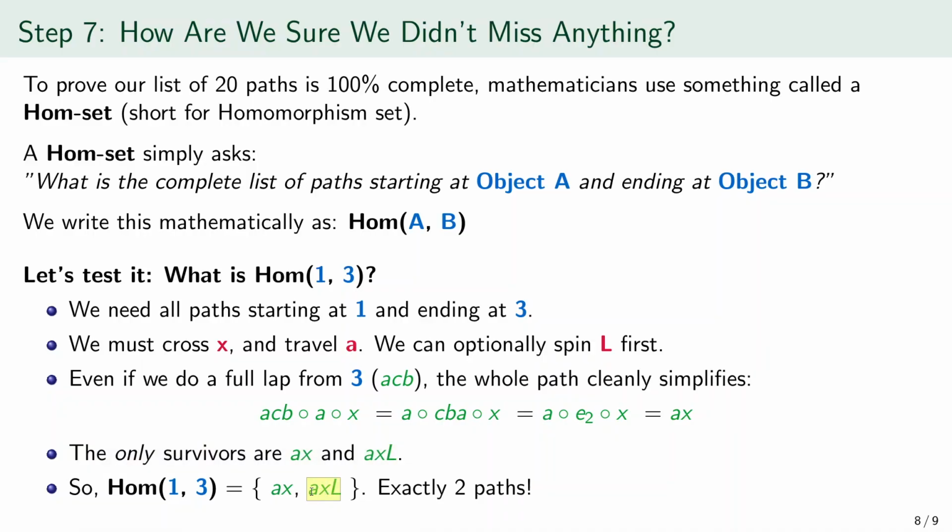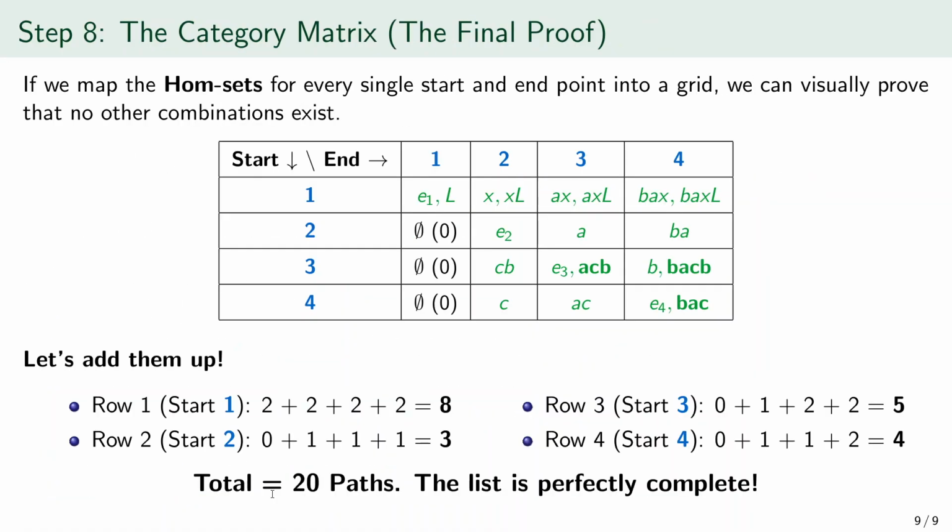The final proof comes from arranging all the Hom-sets into a category matrix. The rows tell us where a path starts, and the columns tell us where it ends. In the first row, starting at 1, the entry ending at 1 contains the identity at 1 and L. The entry ending at 2 contains X and XL. The entry ending at 3 contains AX and AXL. The entry ending at 4 contains BAX and BAXL. So row 1 has 2 plus 2 plus 2 plus 2, giving 8 paths.